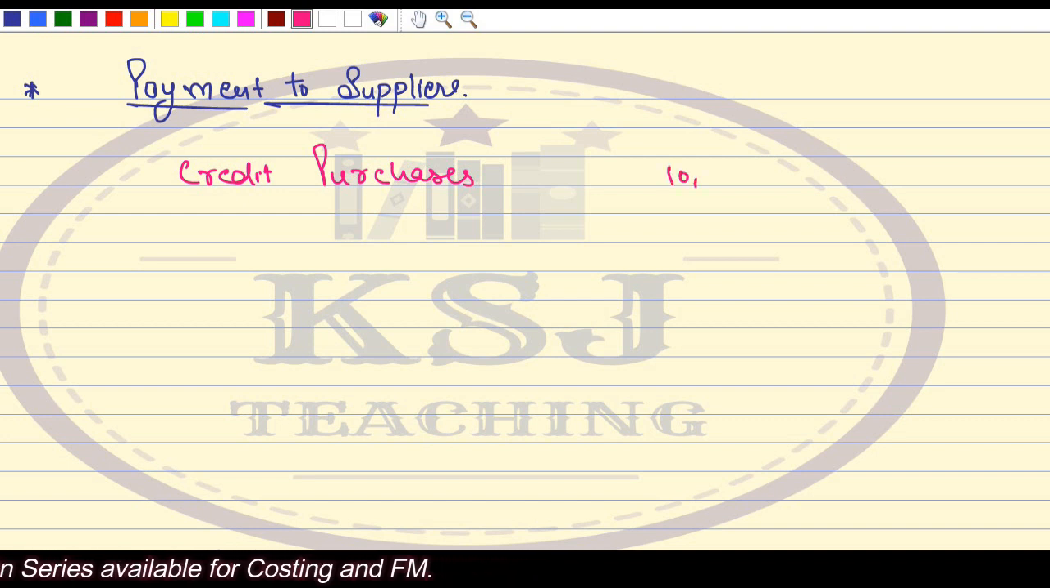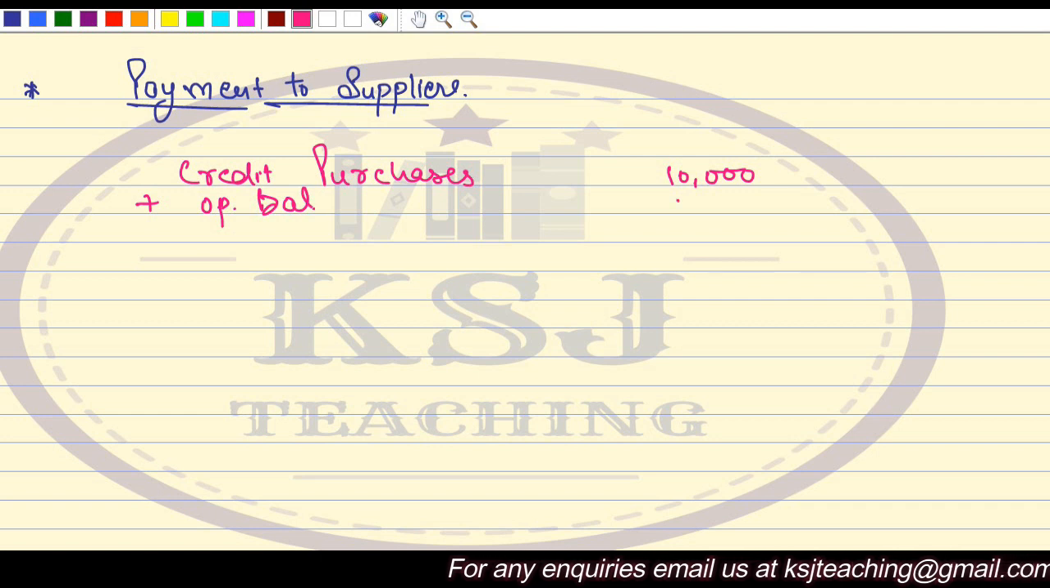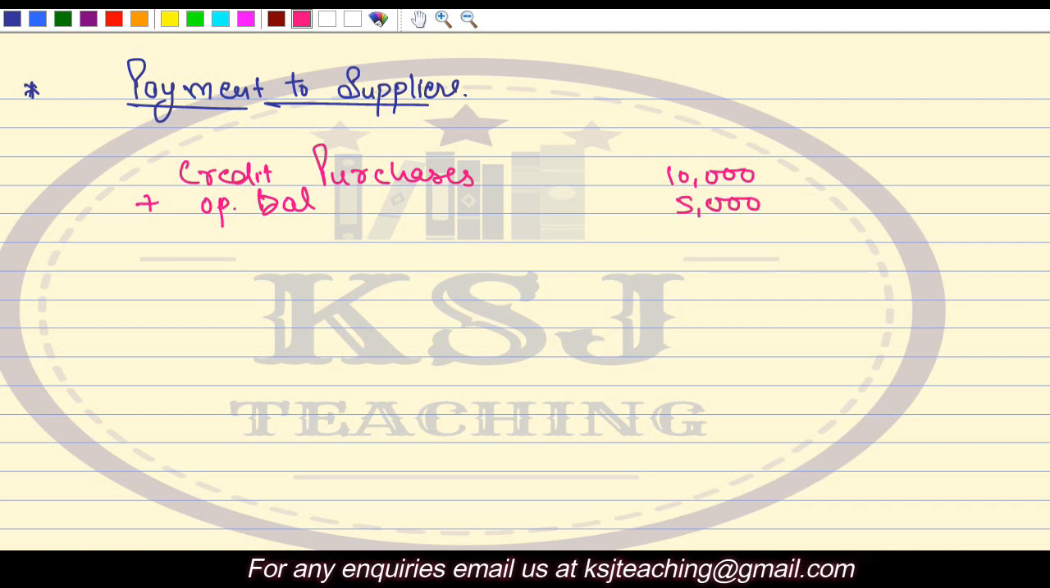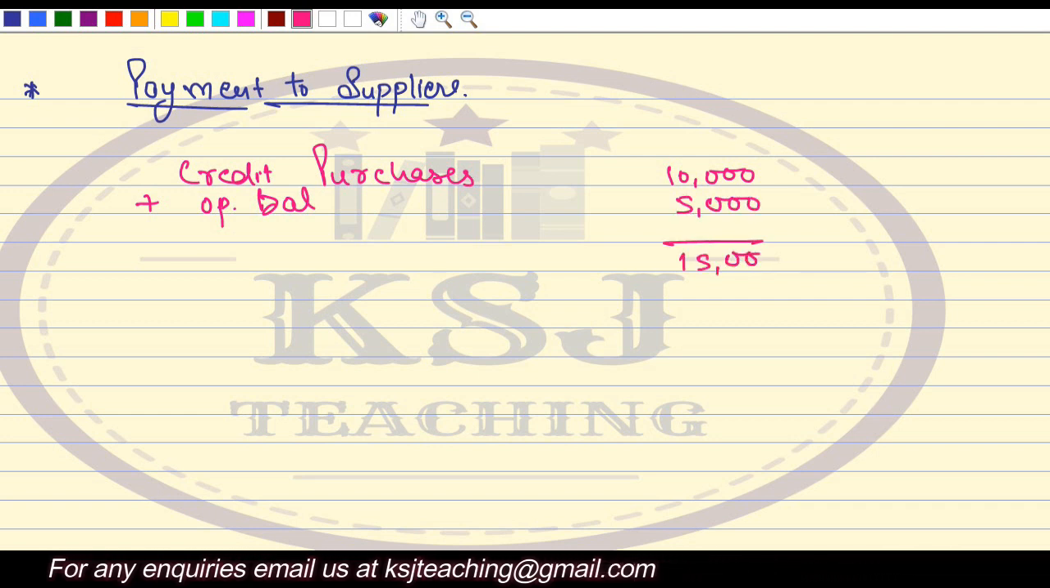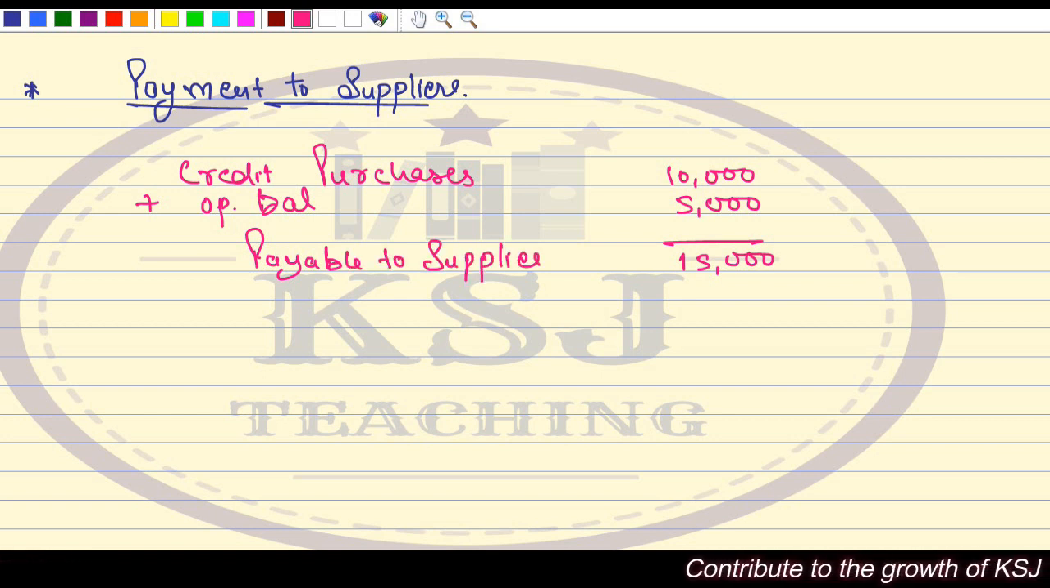Say of 10,000 rupees, you have purchased material on credit. This is the amount that you have to pay now to the supplier. Add, if there is any opening balance, say 5,000 rupees was the opening balance. So total amount 15,000 is payable to supplier, out of which 5,000 was an old balance and 10,000 is the current month purchases.